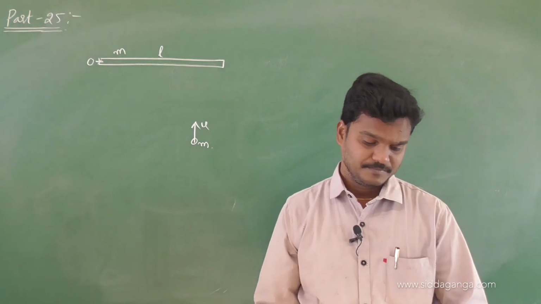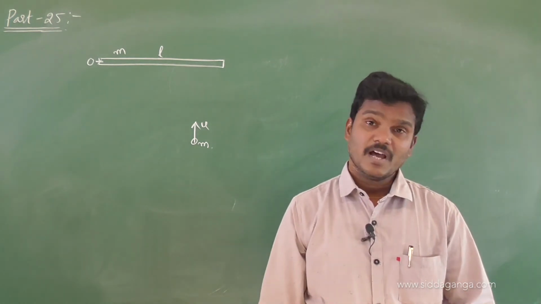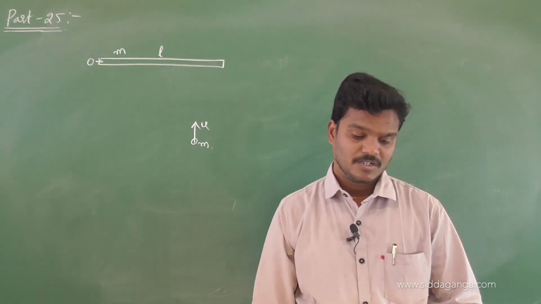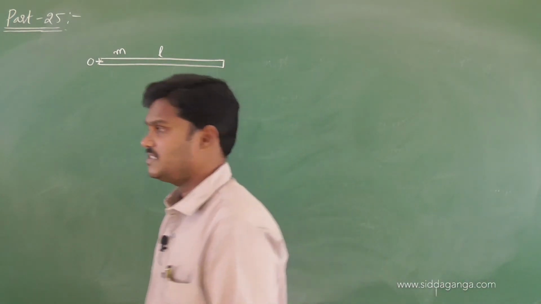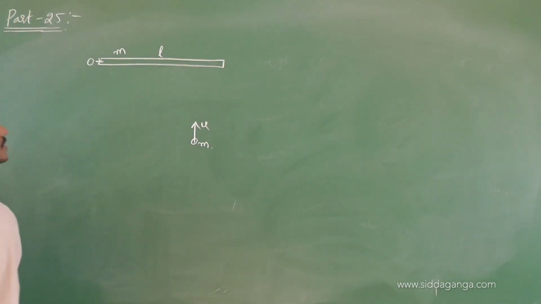Then find the angular speed of the rod just after the collision.